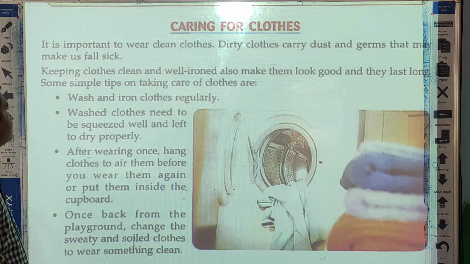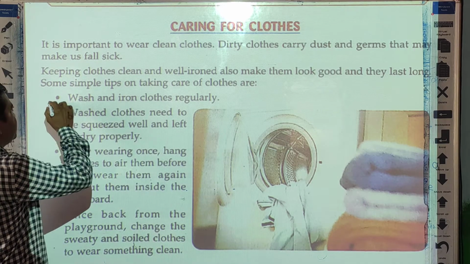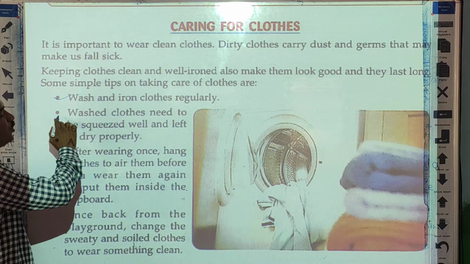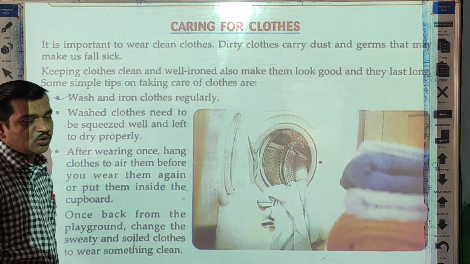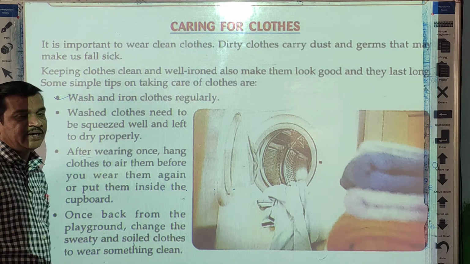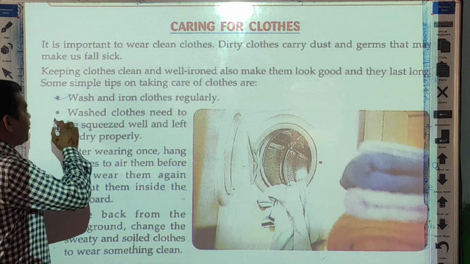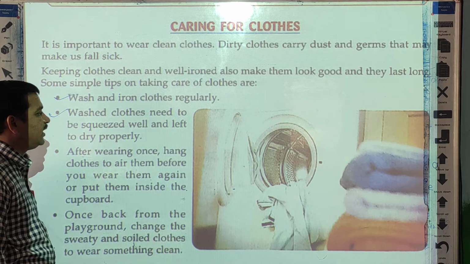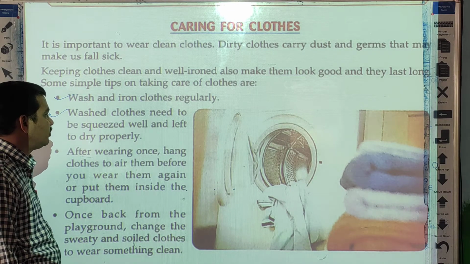Okay, so there are some tips. These tips you have to follow. Wash and iron clothes regularly. Whatever clothes you are using, you can wash and iron regularly. Washed clothes need to be squeezed well and let to dry properly.